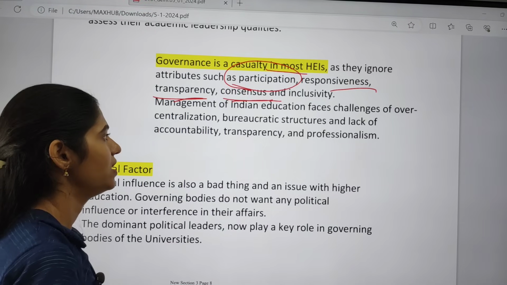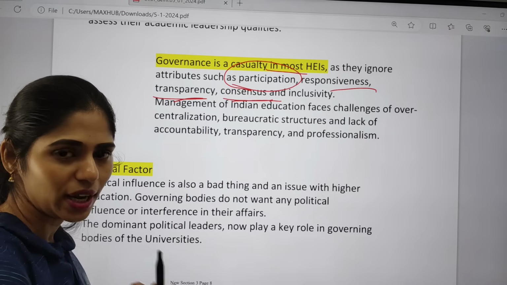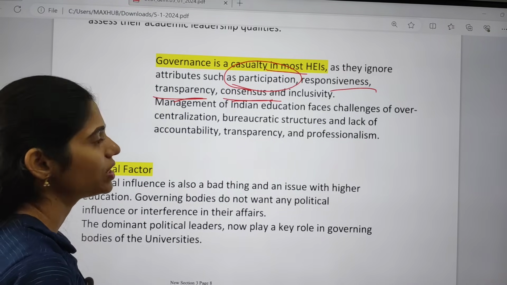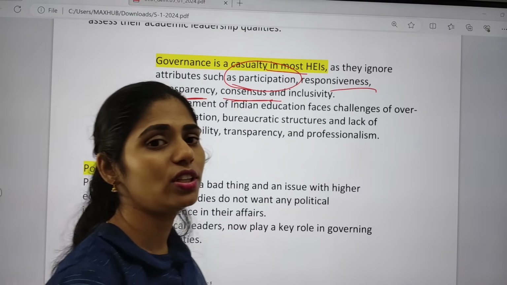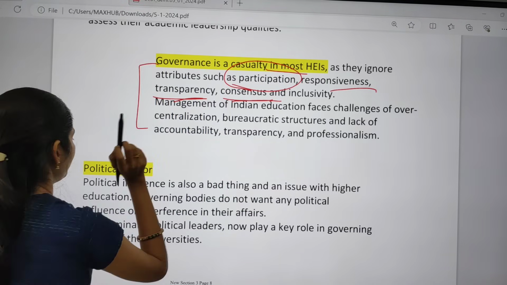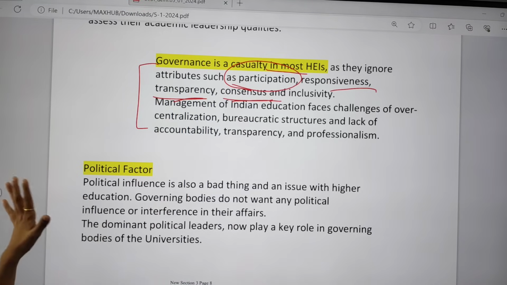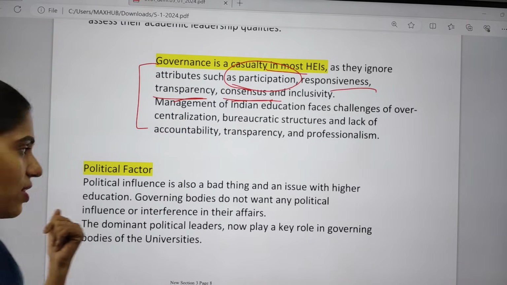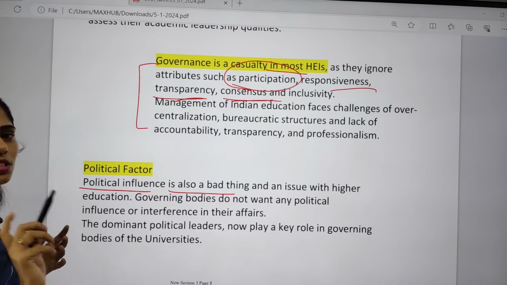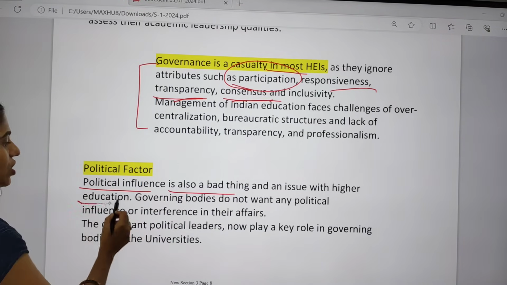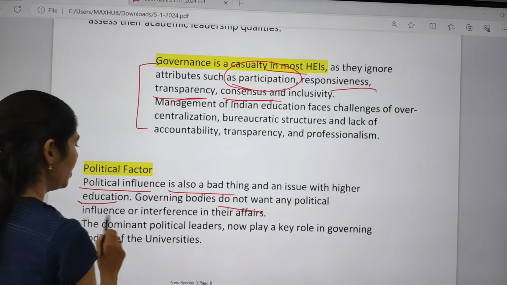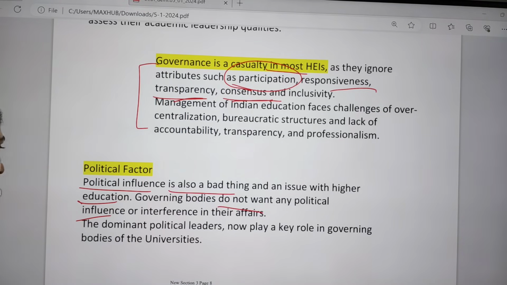Okay, so these are some challenges, and other challenges are that there is no accountability, no transparency, no professionalism, and there is over centralization, and even there is a nexus between education and the politicians. So these are some of the problems. And we also have one more challenge, that is the political factor. Political influence is also a bad thing and it is an issue with higher education. And governing bodies do not want any political interference in their affairs.